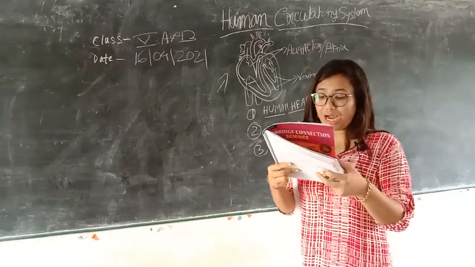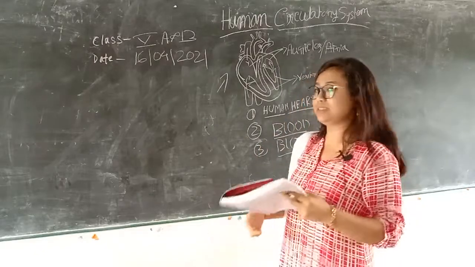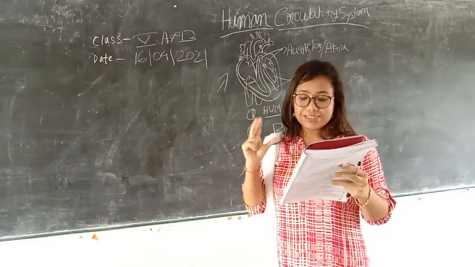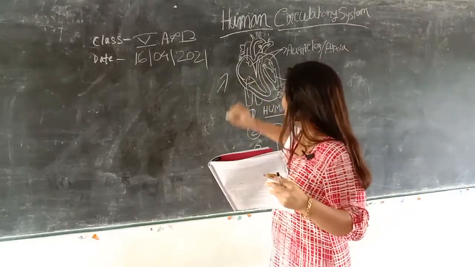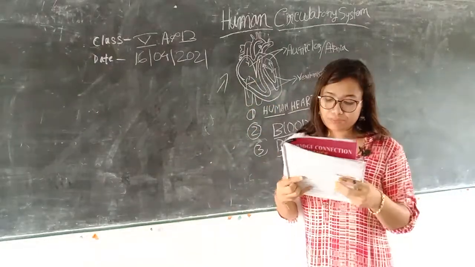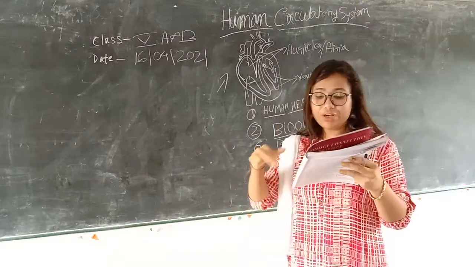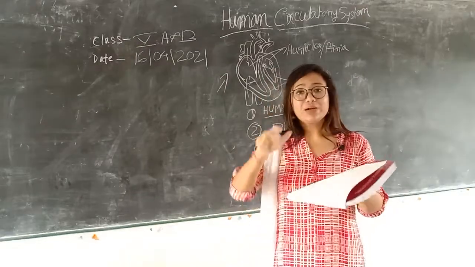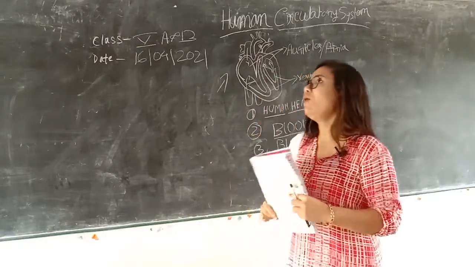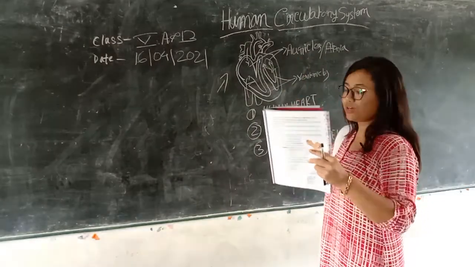The human heart is a fist-sized muscular organ located between the lungs. The heart stays just between the 2 lungs, that is the position of the heart. The heart's function is to pump blood to the different organs of the body through the blood vessels. Now we will come to the structure of the heart, how the heart looks. I have already drawn the structure of the heart.